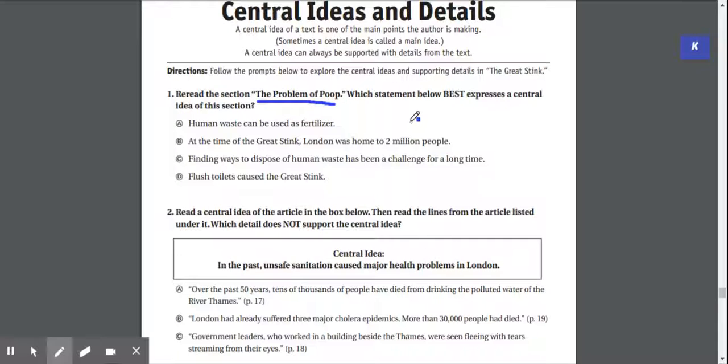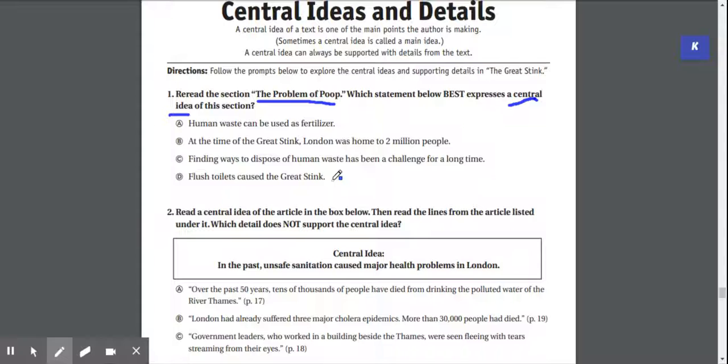Which statement below best expresses the central idea of this section? Remember, the central idea is the main idea. So, which of these express the main idea in the section called The Problem of Poop? Human waste can be used as fertilizer. At the time of the Great Stink, London was home to 2 million people. Finding ways to dispose of human waste has been a challenge for a long time. Or flush toilets caused the Great Stink.